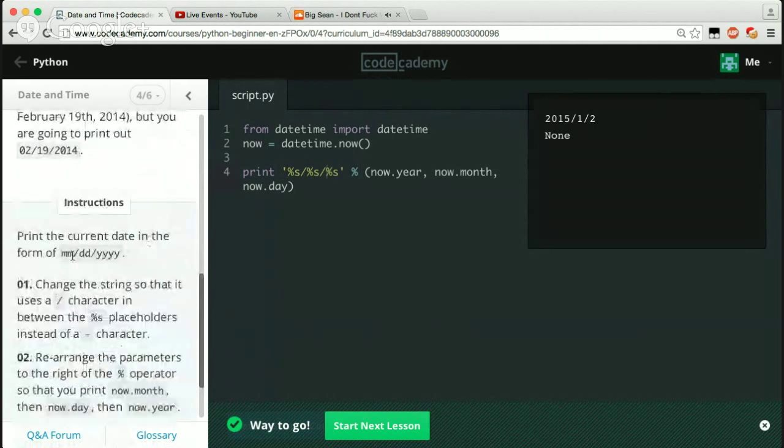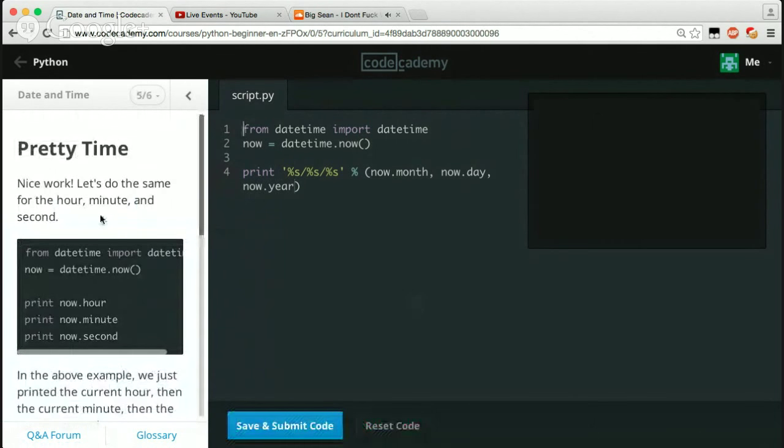Print the current date in the form of month, day, year. So really we need to do month and day, and we'll say year. And we should get 1 2 15. 1 2 15. Okay, cool, awesome, way to go. I don't know why it gave us the green light on the one just then. I mean, we didn't have it in the right form, but it let us pass. But now we corrected it, and now we're still passing.